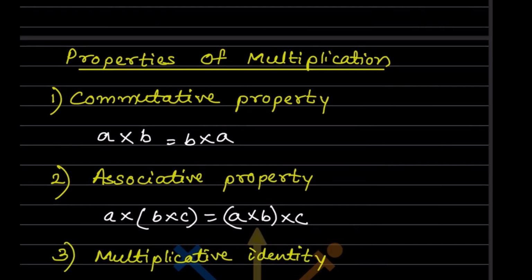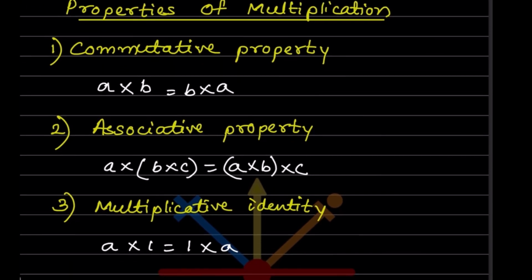Now we'll see the properties of multiplication: commutative, associative and multiplicative identity. Commutative: a into b is equal to b into a. If we write 2 into 3, that is 6, and 3 into 2 is also 6.